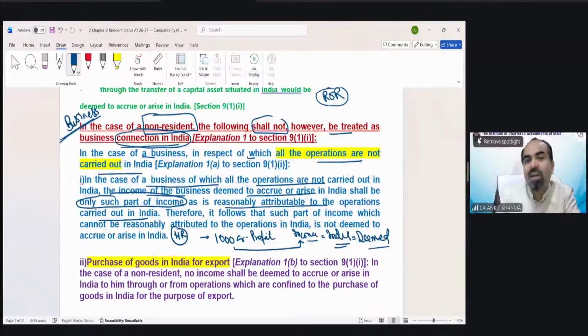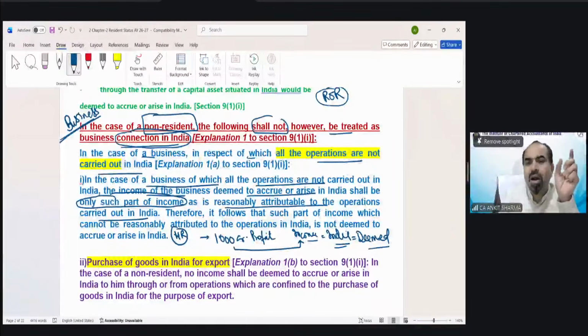So income tax made a clarification. No. If all the business operations have not been carried out in India, that means if only some part of the business operation has been carried out in India, then we cannot tax the whole income as income deemed to arise in India.